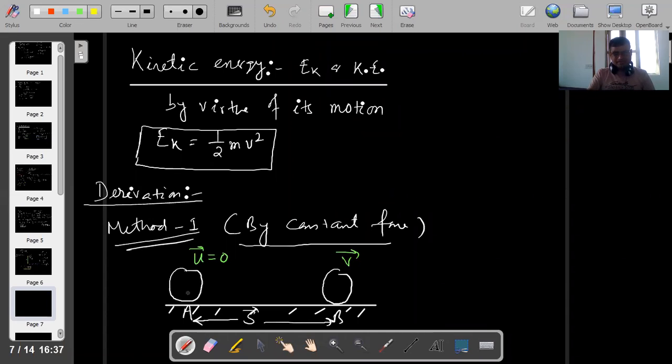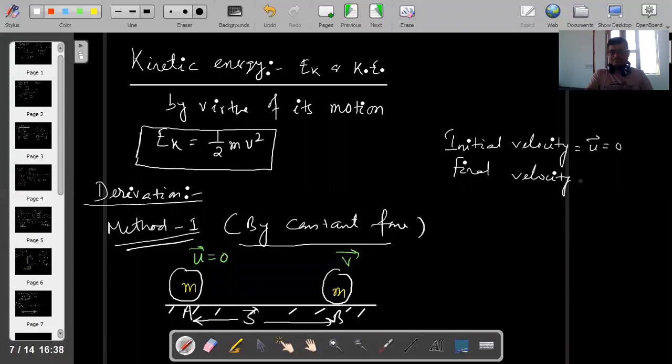Let m be the mass of the body. First we find the force, then we can find the kinetic energy. Draw the diagram: let a body move from A to B starting from rest. My initial velocity is u equal to 0 and the final velocity is v. The displacement is s.